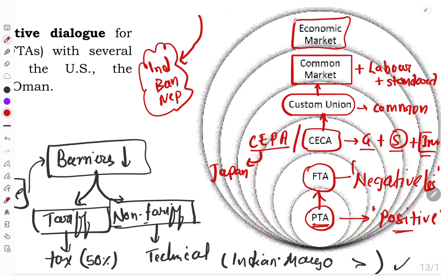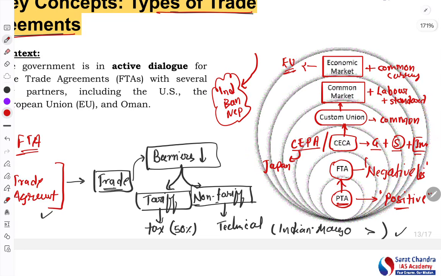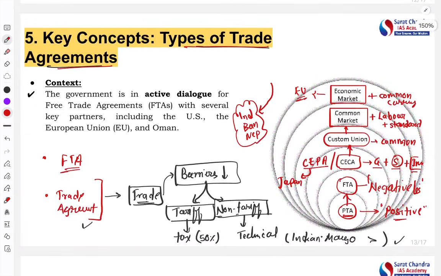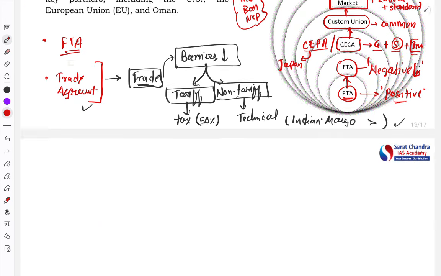Lastly, the economic market. Here even the common currency is followed. Common currency, common economic policy, fiscal policy, common standards, common monetary policy are followed. The classic example is the European Union. Okay, so these are the 7 different types of trade agreements which are followed by the countries in order to facilitate the trade.